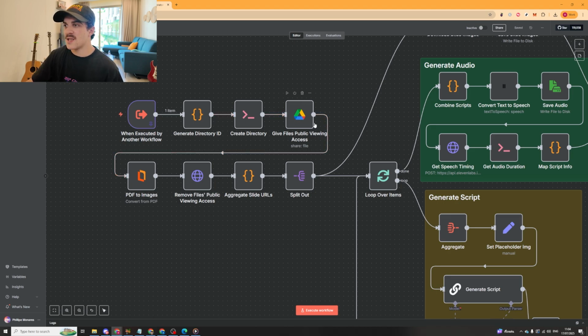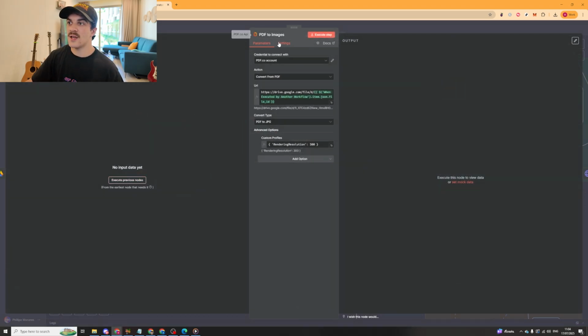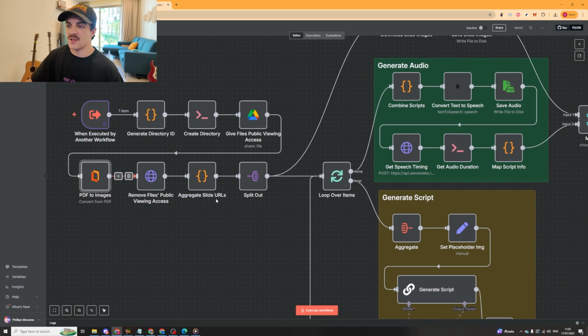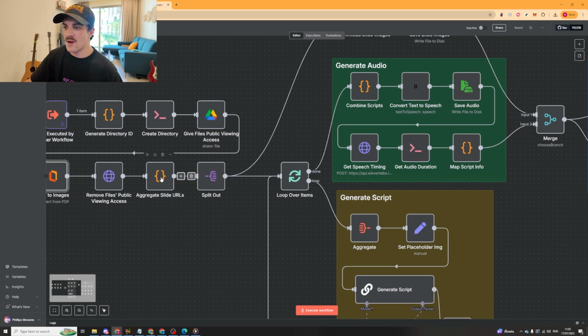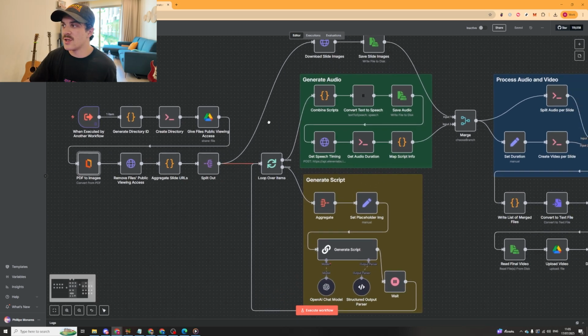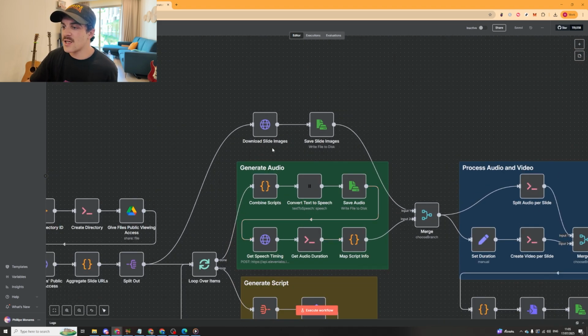And first of all, it grabs the PDF from Google Drive, and it will automatically convert the PDF to images. So for that part, we're using this node here. It's PDF Co. This is a really good one. It just converts PDFs into images, which is great. It just does some stuff like it removes public viewing. And once it's converted into images, it's going to split it out into a few different modules. So first of all, the first thing it does up here is it downloads the slide images and saves them to the disk.